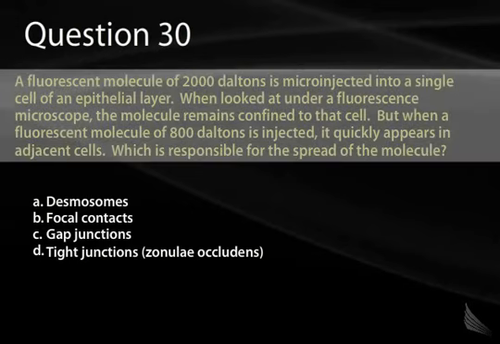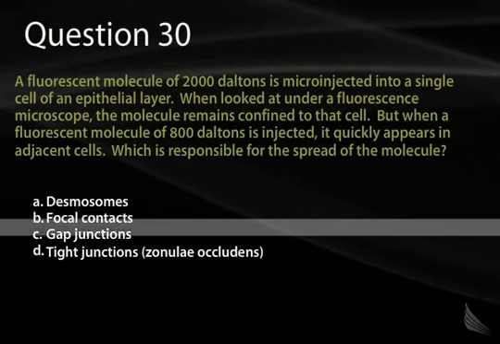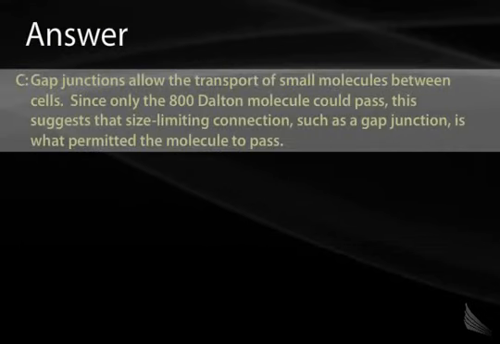Question 30. A fluorescent molecule of 2,000 Daltons is microinjected into a single cell of an epithelial layer. When looked at under a fluorescence microscope, the molecule remains confined to that cell. But when a fluorescent molecule of 800 Daltons is injected, it quickly appears in adjacent cells. Which is responsible for the spread of the molecule? A. Desmosomes, B. Focal contacts, C. Gap junctions, or D. Tight junctions or zonula occludens. The correct answer here is gap junctions.